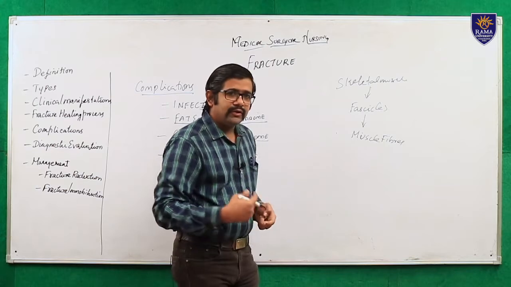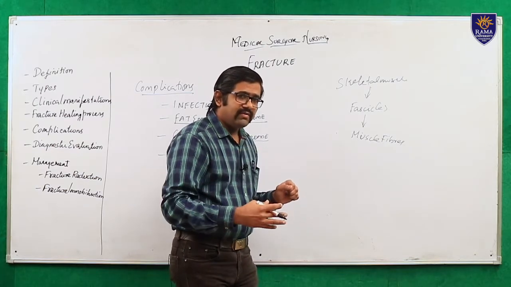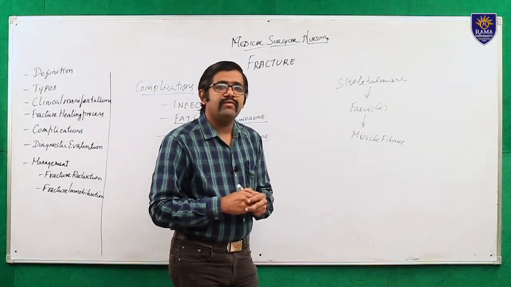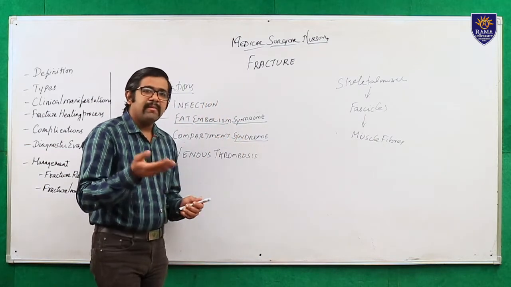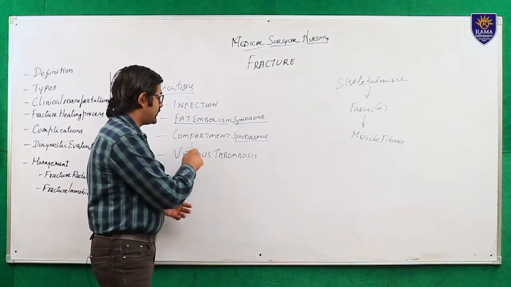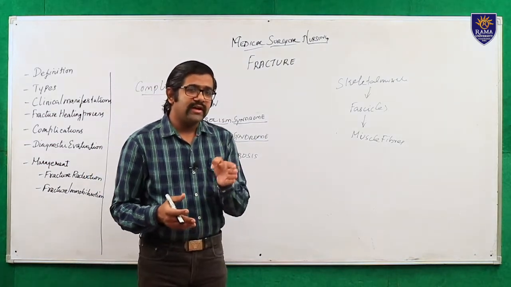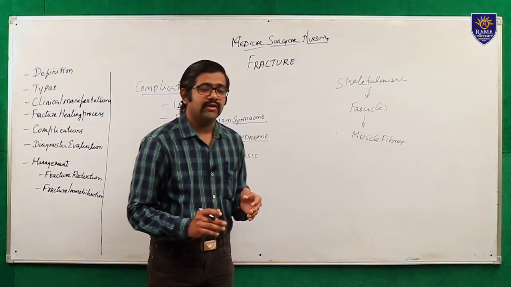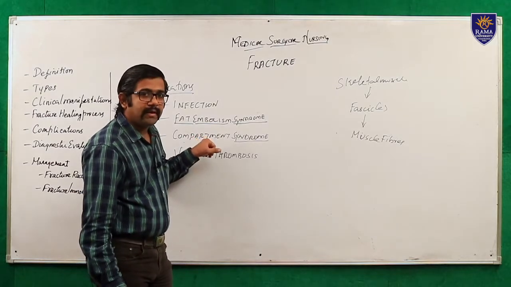Here, due to the fracture, due to the disruption, blood may come into that compartment. So there will be an increase in the pressure of the compartment, which may lead to compartment syndrome. That means increased pressure in the compartment, so it is called compartment syndrome. The patient may have a neurological deficit in the distal area of the fracture. So we need to understand very clearly what compartment syndrome means.